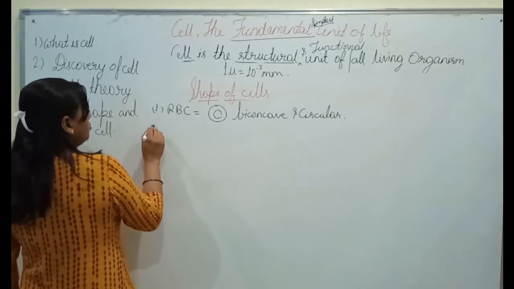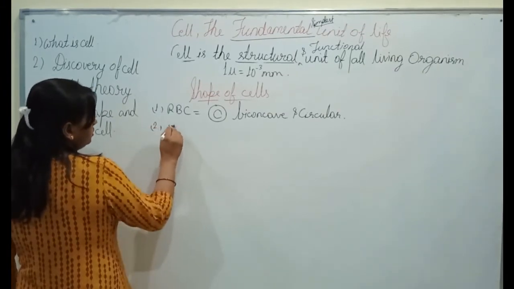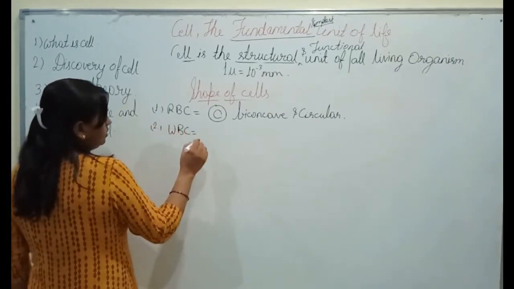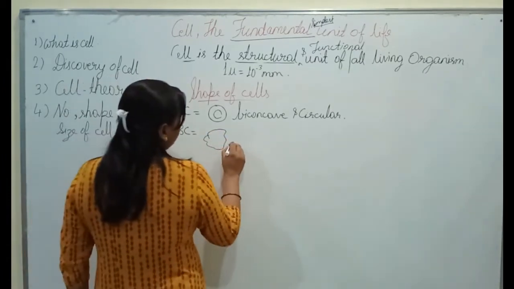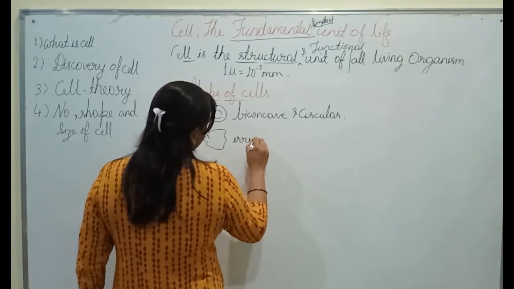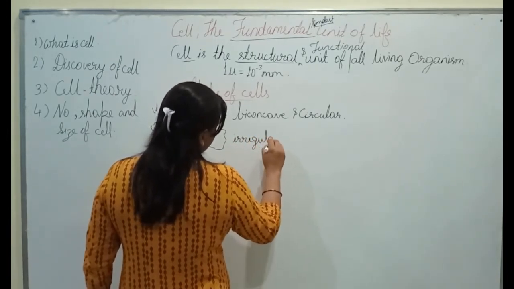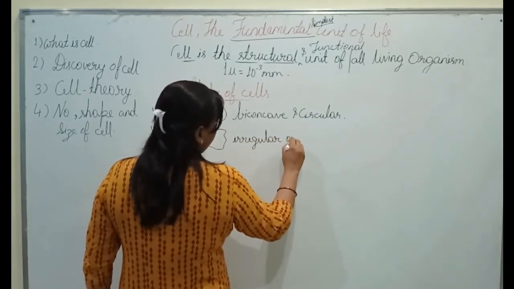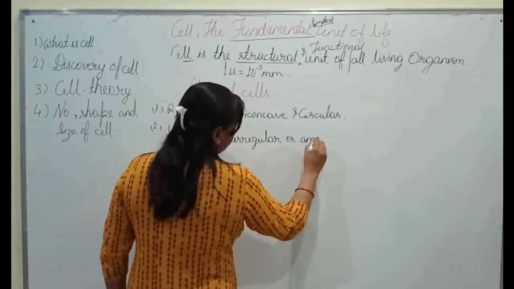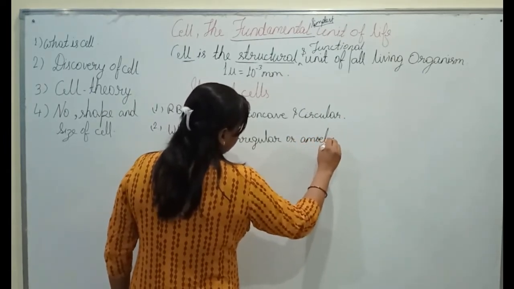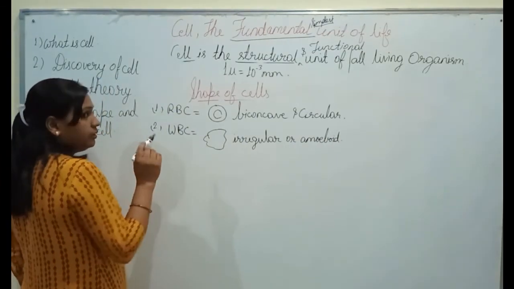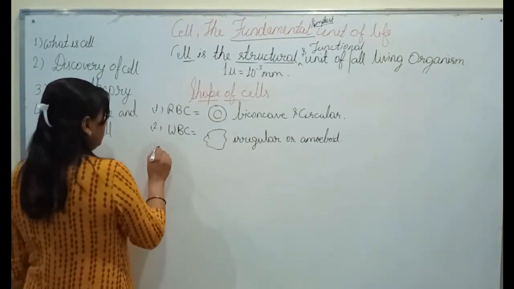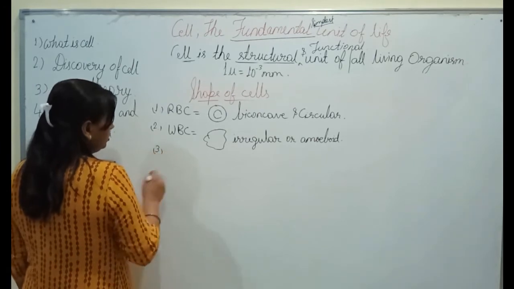And if we talk about the shape of WBC, white blood cells, it is something like amoeba. Amoeba has an irregular shape or amoeboid shape. And the main important point is that, like amoeba, WBC can also change its shape at any time.